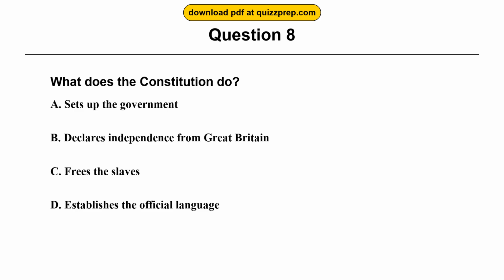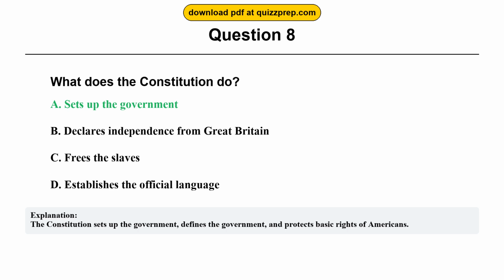Question 8. What does the Constitution do? Option A. Sets up the government. Option B. Declares independence from Great Britain. Option C. Frees the slaves. Option D. Establishes the official language. The correct answer is option A. Sets up the government. The Constitution sets up the government, defines the government, and protects basic rights of Americans.